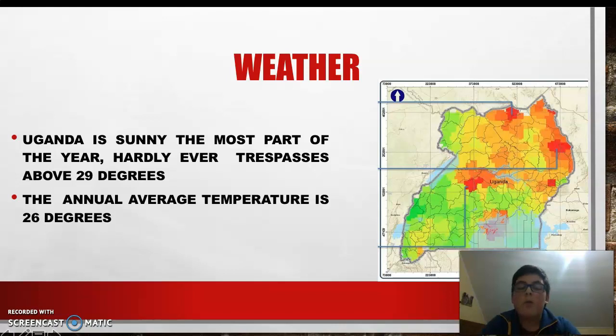Weather. Uganda is sunny most of the year. The temperature hardly ever passes 29 degrees. The annual average temperature is 26 degrees.